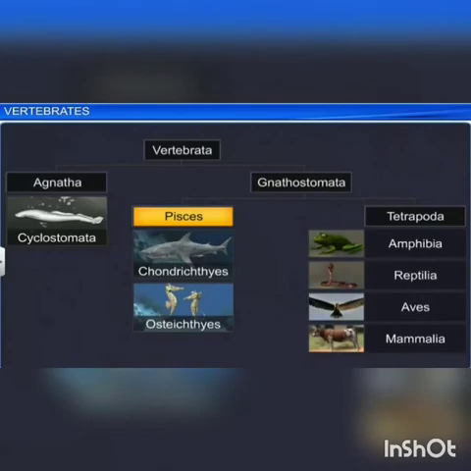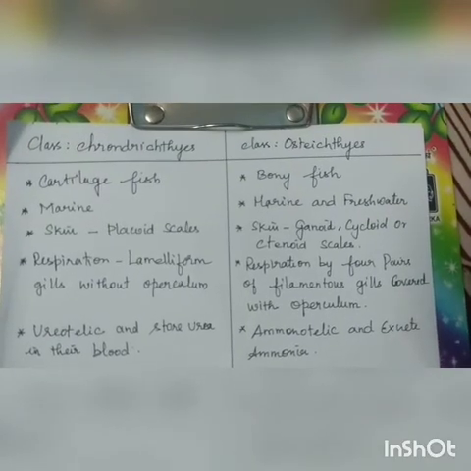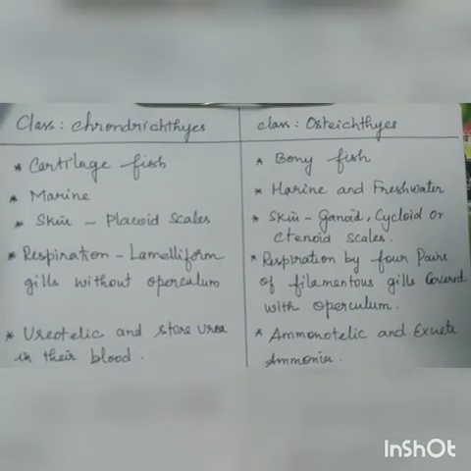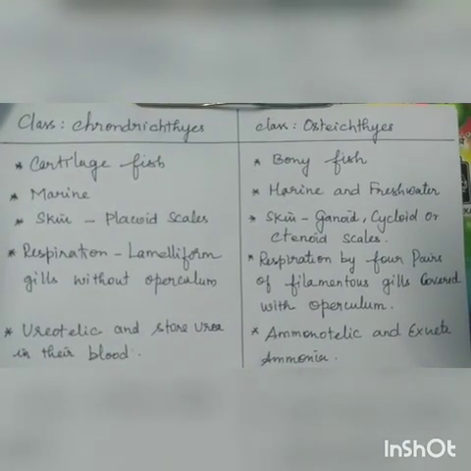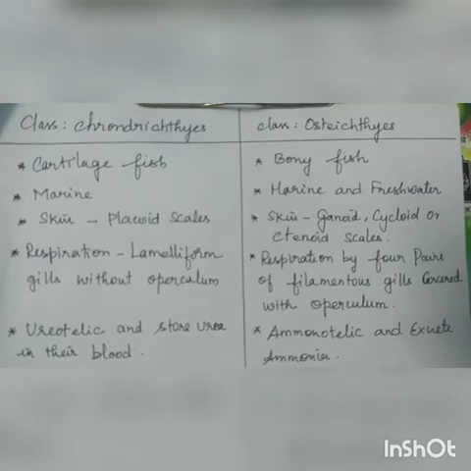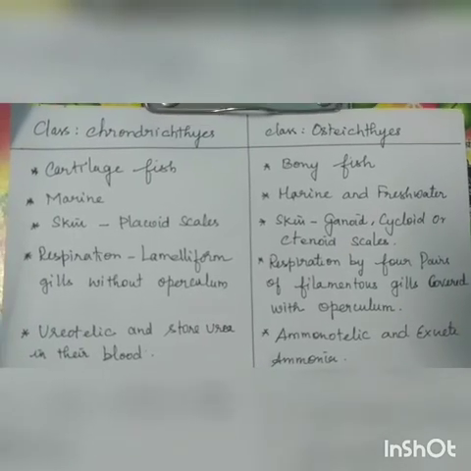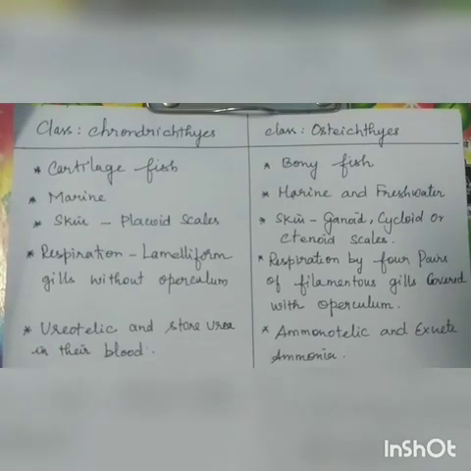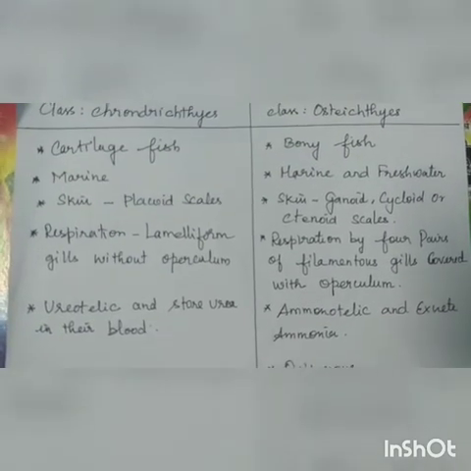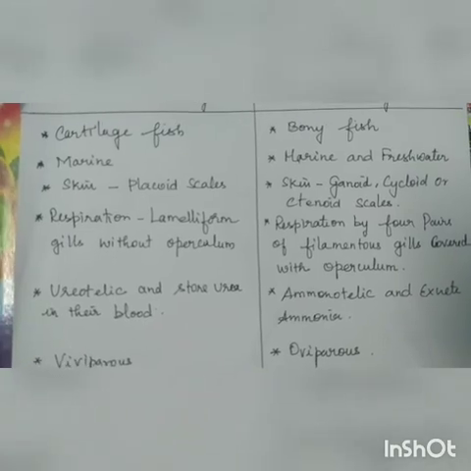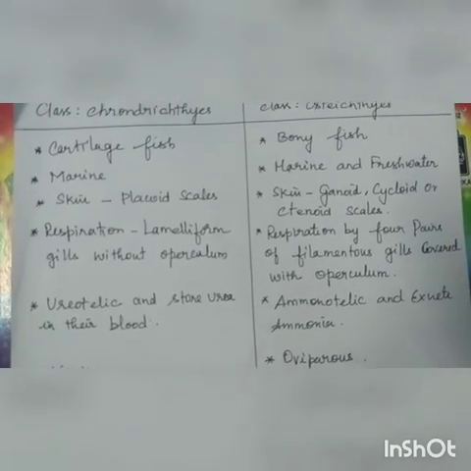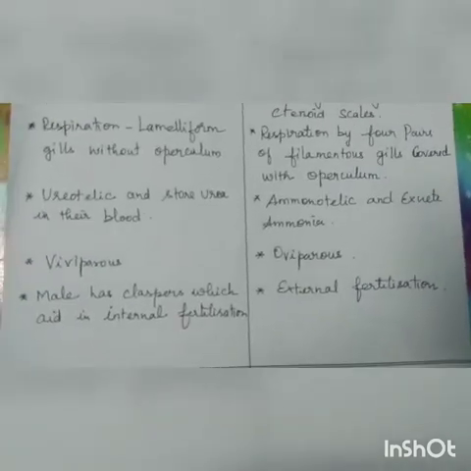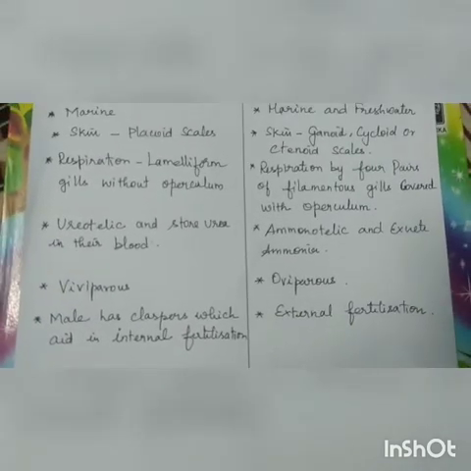And next we move on to the differences between the class Chondrichthyes and Osteichthyes. It's a very important question. What are the major differences between the cartilaginous and the bony fishes? So these cartilaginous fishes are marine, whereas bony fishes are marine and freshwater. Here the respiration is by lamelliform gills without operculum. Operculum is nothing but the gill cover. Here there is an operculum in bony fishes.